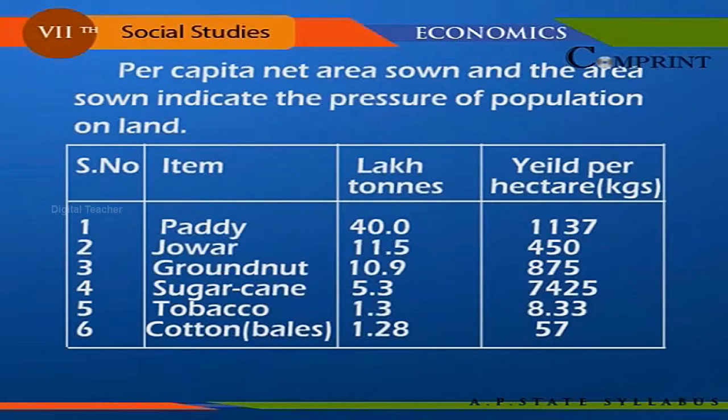1137. Item: cotton? No, oilseeds? Item: 11.5 lakh tons, yield per hectare 450 kgs. Groundnut 10.9 lakh tons, yield per hectare 875. Sugarcane 5.3 lakh tons, yield per hectare 7,425 kgs. Tobacco 1.3 lakh tons, yield per hectare 833 kgs. Cotton bales 1.28 lakh tons, yield per hectare 57 kgs.